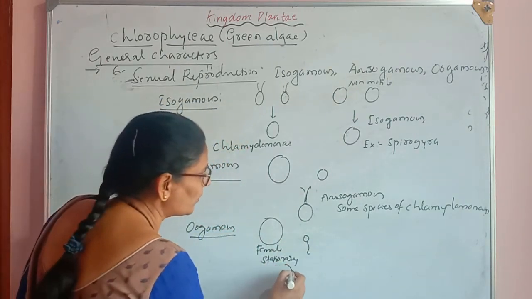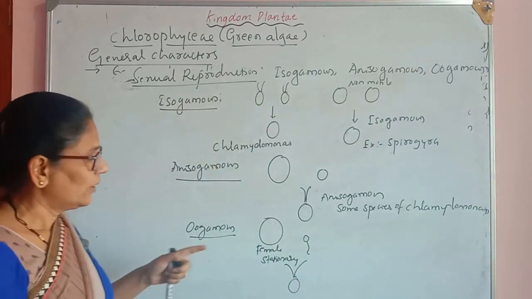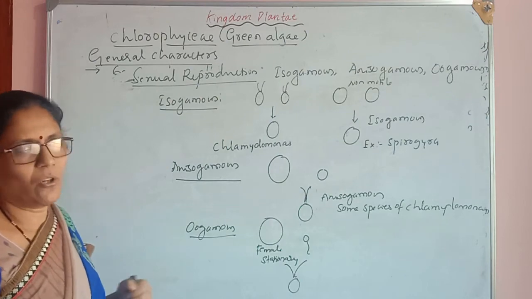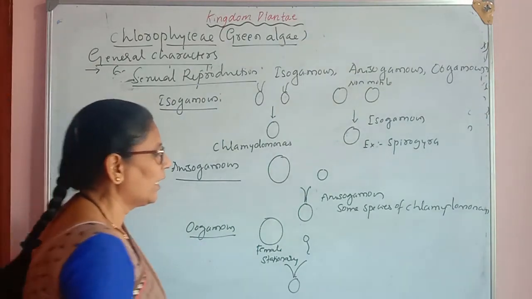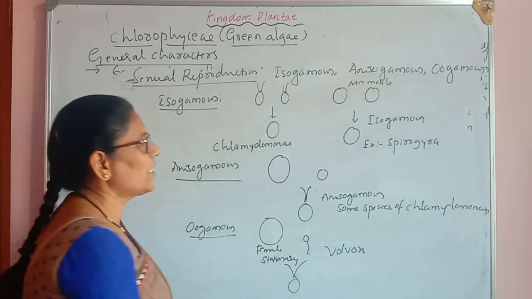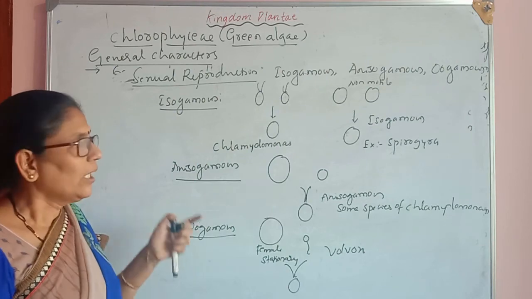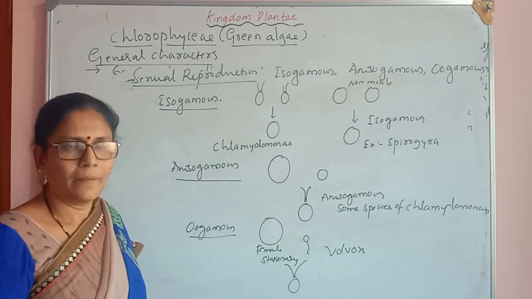Fusion of these two gametes results in zygote formation. Such zygote formation we call oogamous. Example: Vaucheria. So these are the three types of sexual reproduction in green algae.